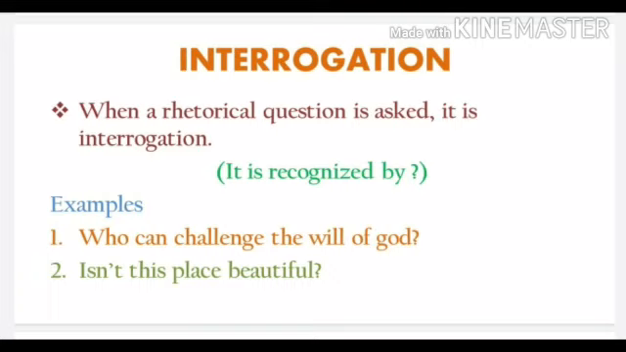For example, who can challenge the will of God? This sentence is a rhetorical question, as we all know that this question is asked not for the sake of getting an answer, as we all know that no one can challenge the will of God. So it's an interrogation. Now come to the next example. Isn't this place beautiful? This sentence is a rhetorical question, as we all know that this sentence means that this place is beautiful. So it's an interrogation. And you can also see that there is a question mark at the end of both of the sentences. So it's an interrogation.